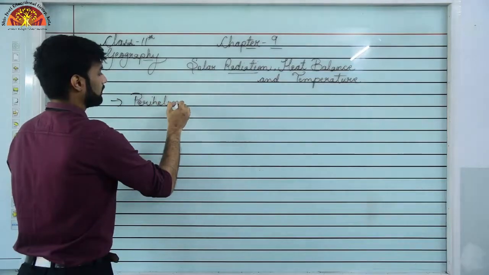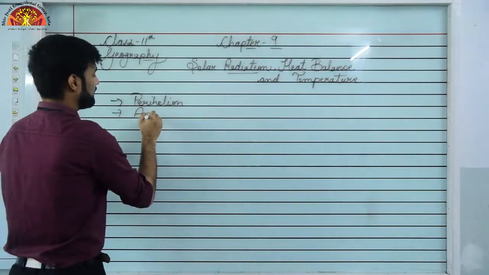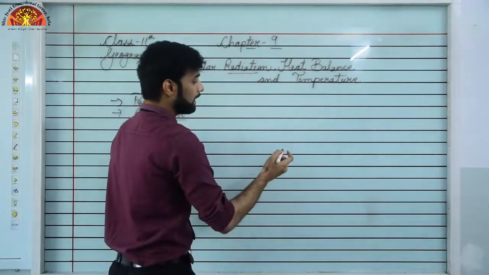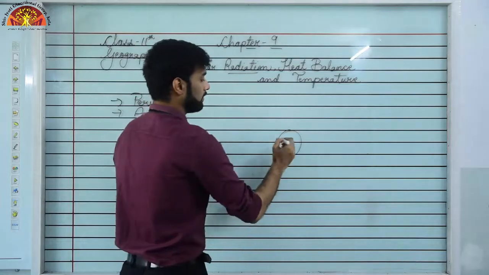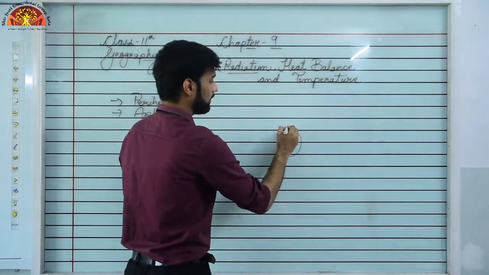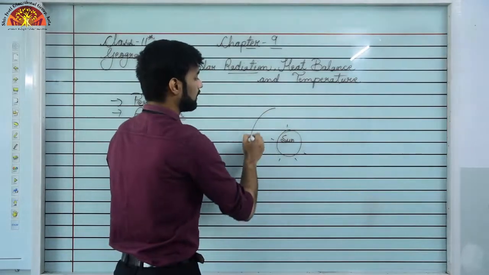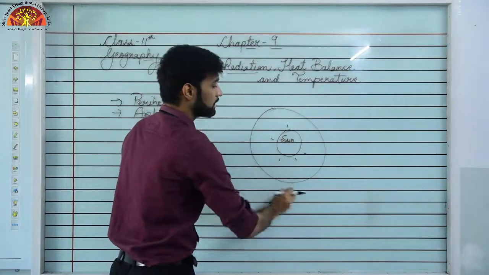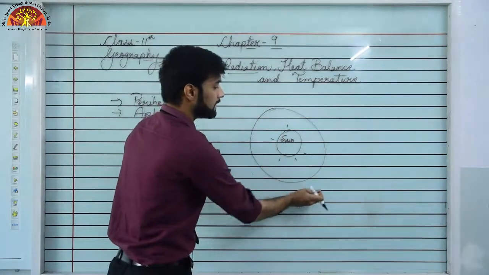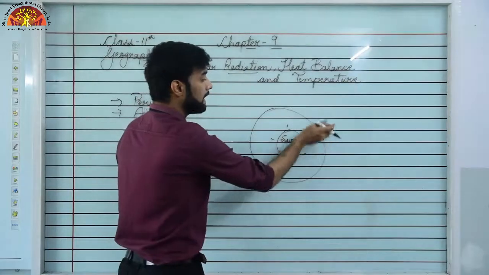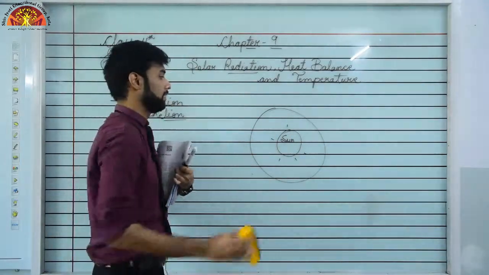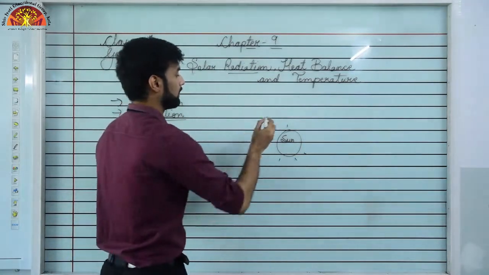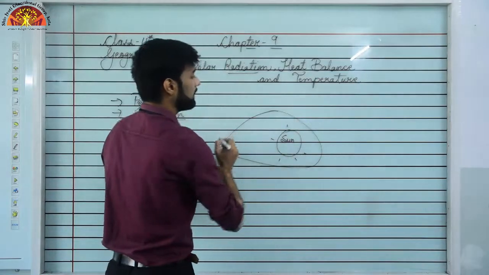Perihelion and aphelion. They are very easy to understand. So please focus here. Now, up until now, you have read that our earth revolves around the sun, right? This is our sun here in the middle, and our earth revolves around it. Correct? But it is not so. The path that our earth takes around the sun to complete one revolution is not circular. It's actually elliptical. It's more like this, like an elliptical shape.